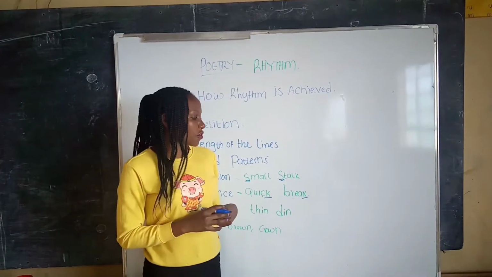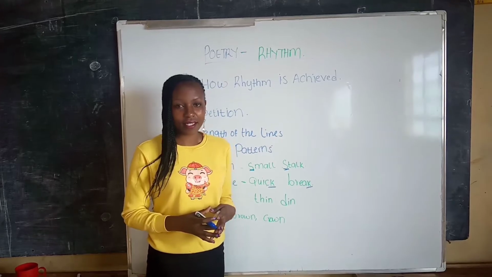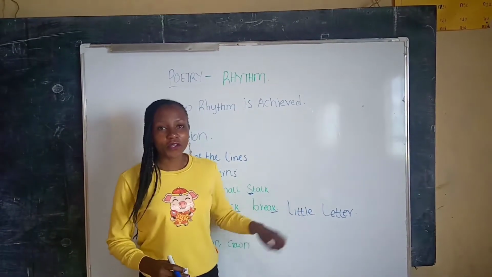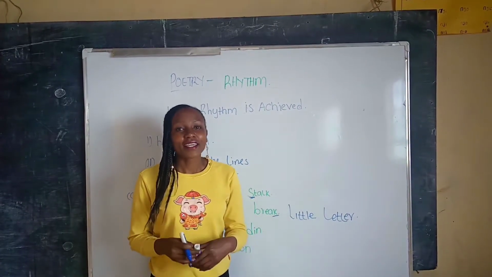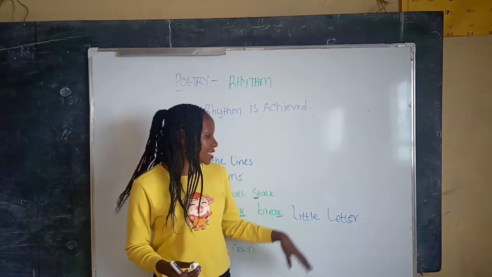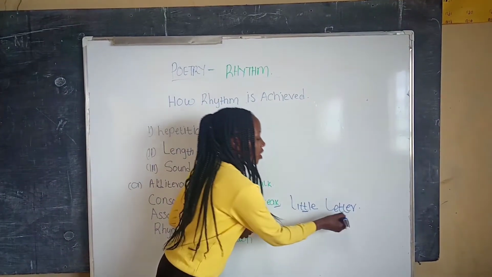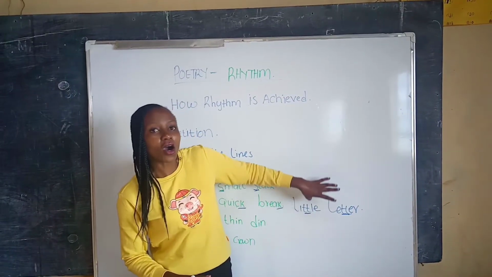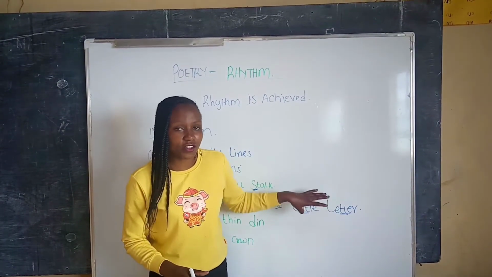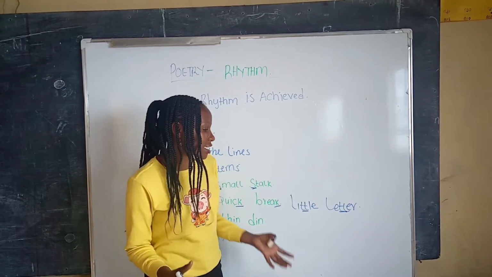We can also look for words with repetition of consonant sounds in the middle. Can you pronounce these two words? Yeah, right. Little and letter. We have the t sound repeated in the middle of the two words that follow each other closely. So that qualifies to be consonance.